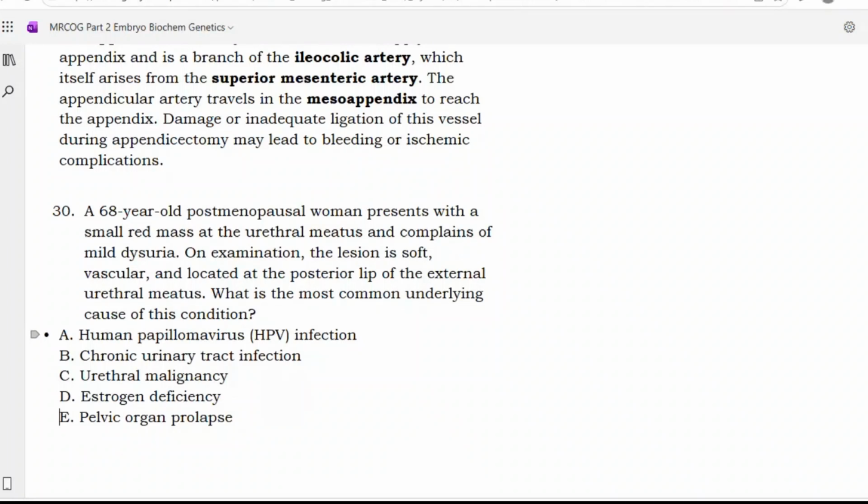Yes, sir. A 68-year-old postmenopausal woman presents with a small red mass at the urethral meatus and complains of mild dysuria. On examination, the lesion is soft, vascular, and located at the posterior lip of the external urethral meatus. What is the most common underlying cause of the condition? HPV, chronic urinary tract infection, urethral malignancy, estrogen deficiency, pelvic organ prolapse. Mild dysuria, soft and vascular.